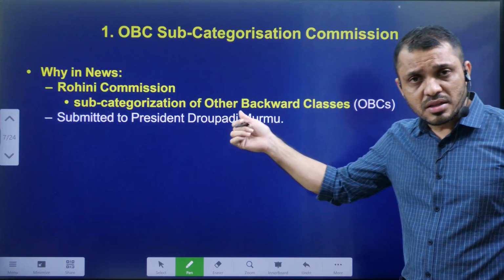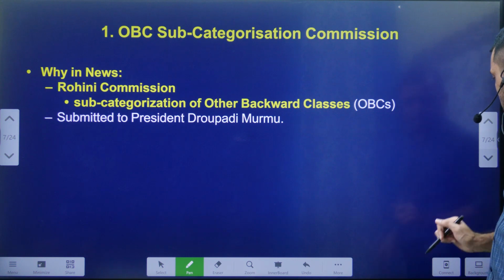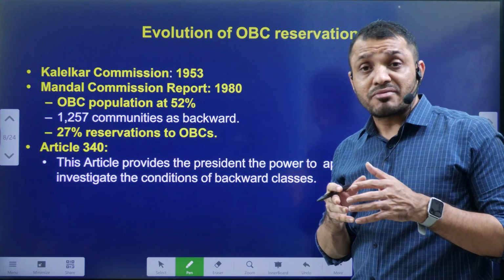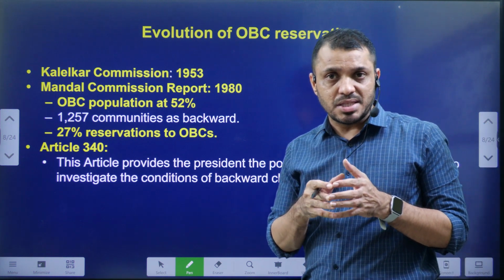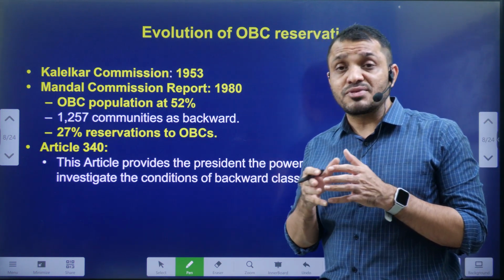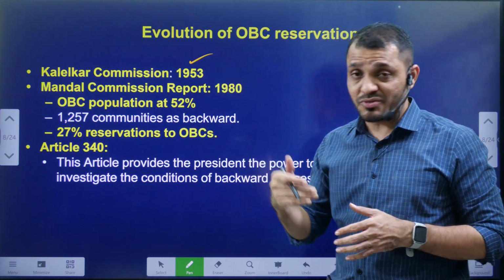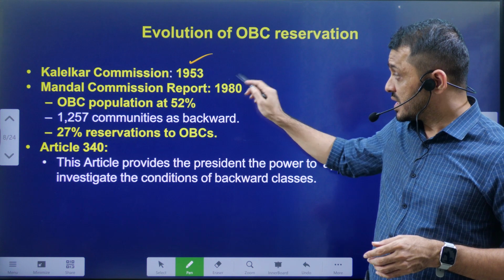Now let us see. The Rohini Commission submitted the report to the President of India. To study the social and educational backwardness of the BCs, the first commission we appointed was the Kaka Kalelkar Commission in 1953. Subsequently we appointed the Mandal Commission in 1980.